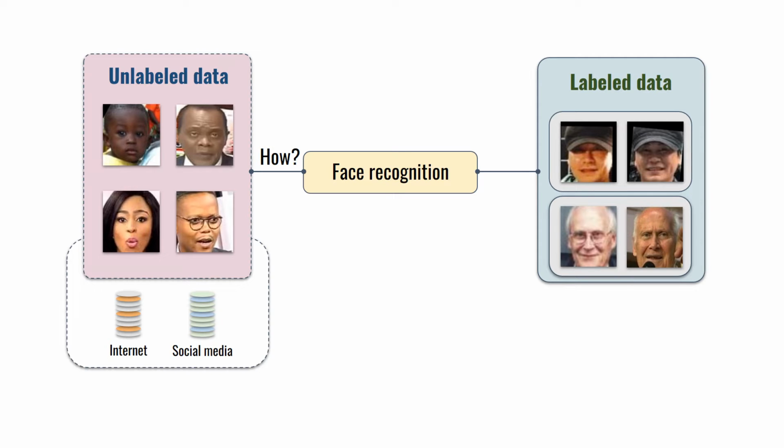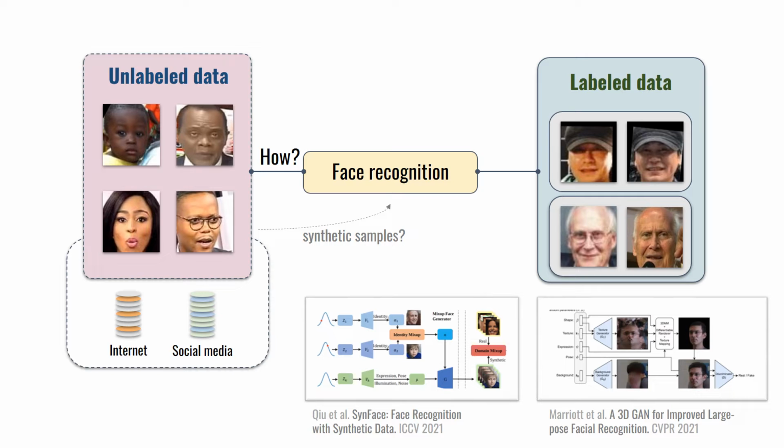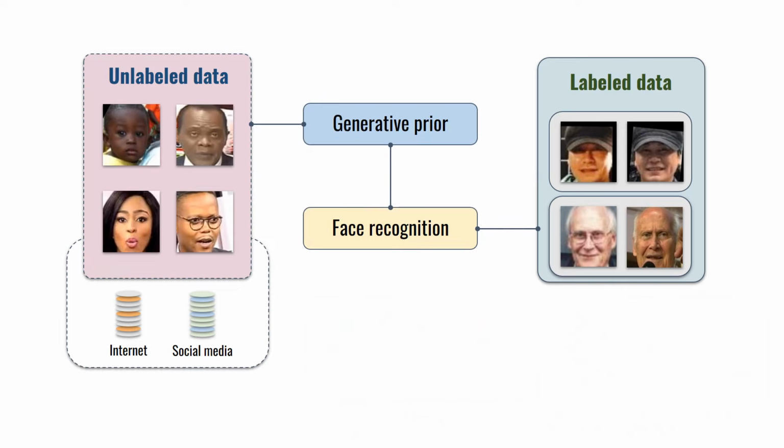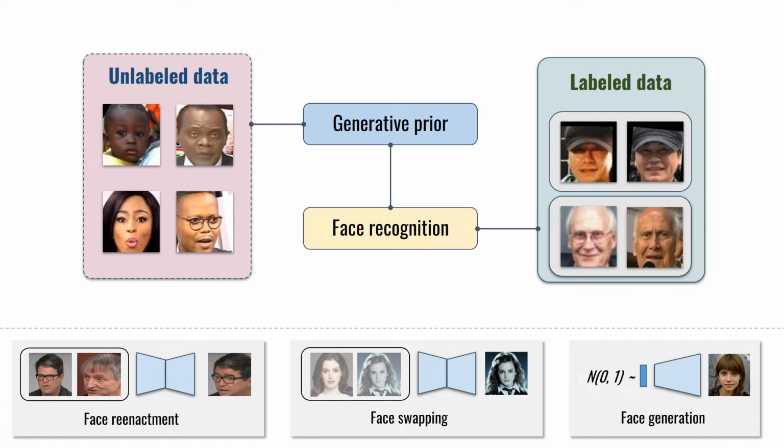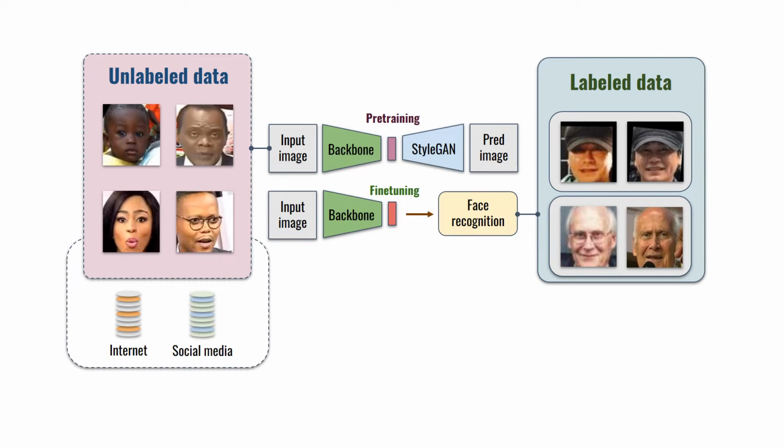A number of works find a way to create artificial identities from this data by augmentation-based procedures. Instead, our idea relies on learning a generative prior on the unlabeled data for subsequent face recognition training. This paradigm follows the self-supervised learning approach, which requires a pretext task to be solved to learn the prior. In our approach, we make use of the StyleGAN generator and pre-train it together with the inverse network. The backbone, pre-trained to recover latent codes from an image, is later fine-tuned for the face recognition task.